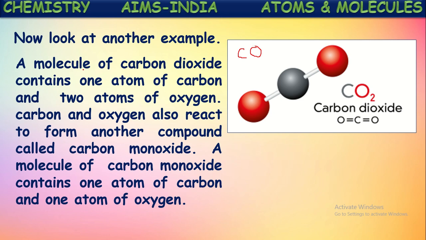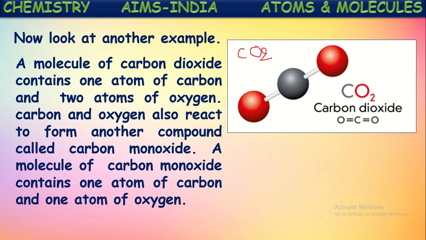How many carbon atoms did they mention in carbon dioxide? One atom of carbon and two atoms of oxygen. So, as there are two oxygen atoms, subscript 2 is to be mentioned at the base of the oxygen element. As there is only one carbon atom, we need not mention one as a subscript. If it is more than one, then only we use a subscript.